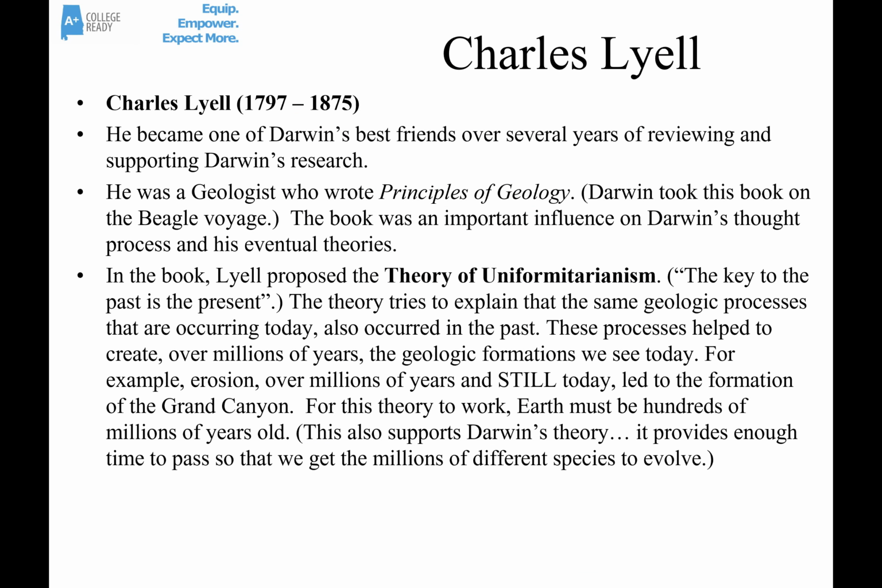Next, we'll talk a minute about Charles Lyell. Lyell became one of Darwin's best friends. He wrote a book called The Principles of Geology. He came up with this idea of uniformitarianism. Essentially, he said that the same geologic processes that are happening in the present have been happening over all of time, and that these processes are constantly changing the Earth.